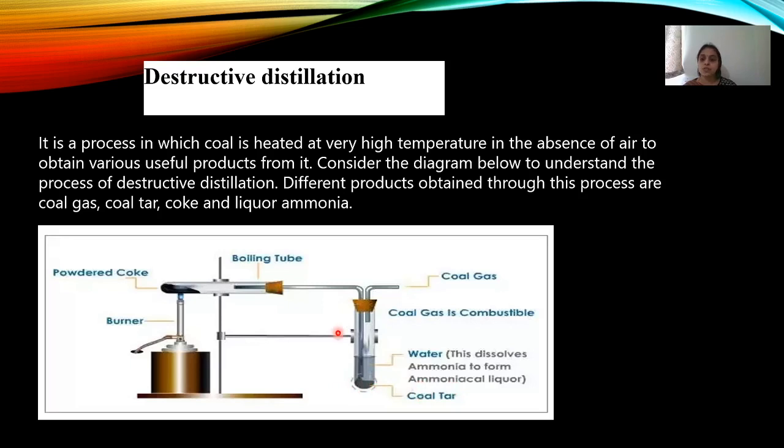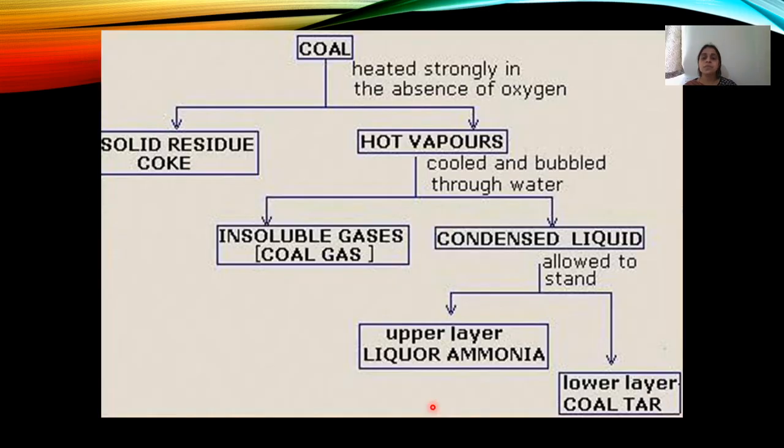There's extra information you can see, students. There's powdered coke over here, and the gases which come out are bubbled through water. This dissolves ammonia to form ammoniacal liquor. Coal gas is insoluble and just comes out, and it is collected. That's how you get coke, coal gas, and coal tar. This is a flow chart of how it is prepared, and all these are extra information for you to know the process. No need to write in your class book. Only the question answers have to be there.